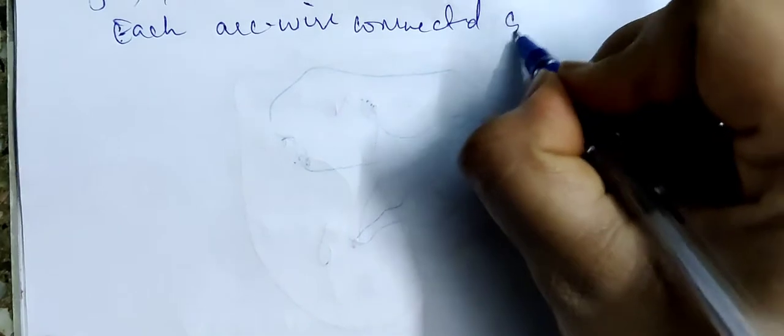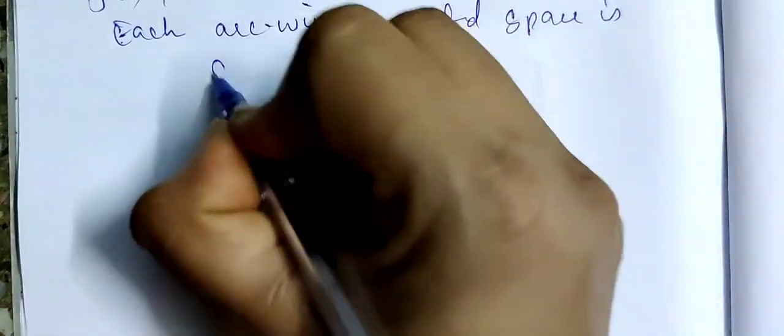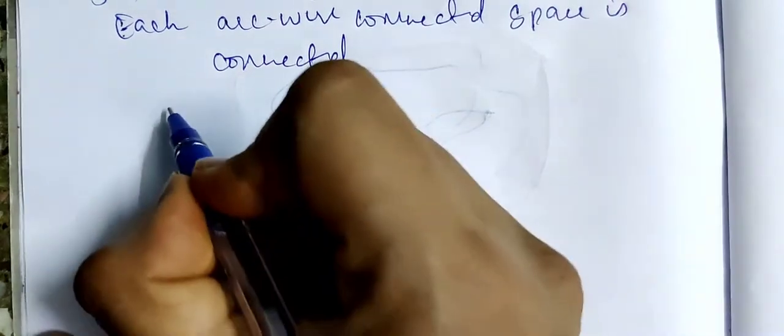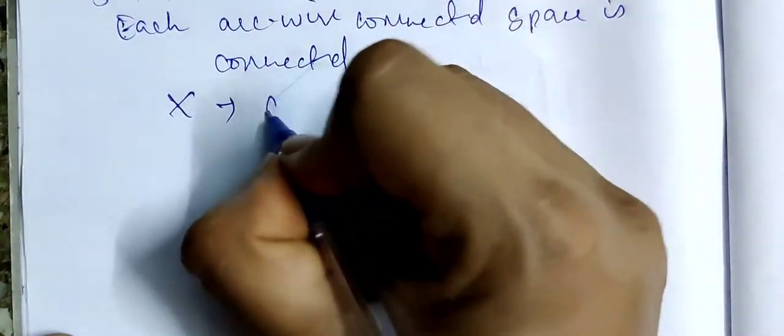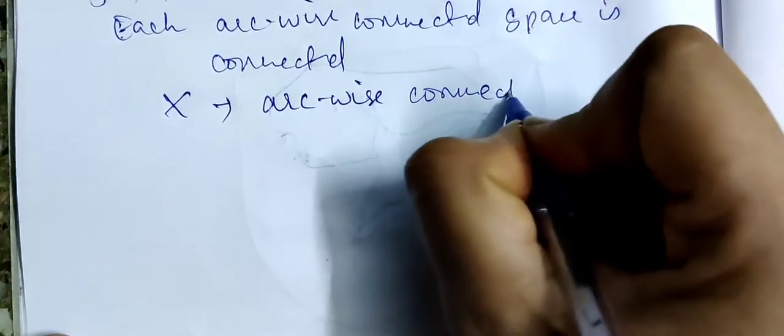Next, we shall check if each arcwise connected space is connected or not. That is, first we have to consider a space X which is arcwise connected, right?